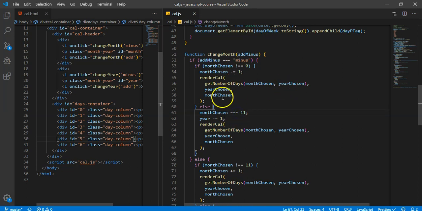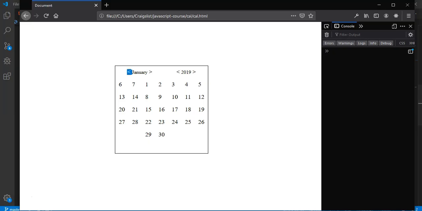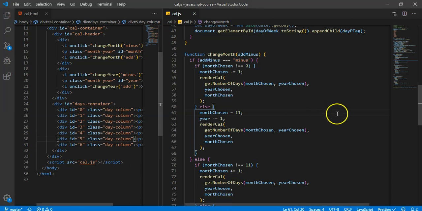Here's the issue right here. So month chosen, it should just be 1 equal sign. That's embarrassing. That's a terrible mistake. All right, so if I go back and refresh, now that should work. Okay, now the other thing is, why is every month 30 days? Okay, so let's check that out. So that's an issue with get number of days.